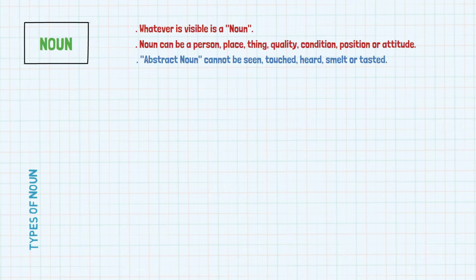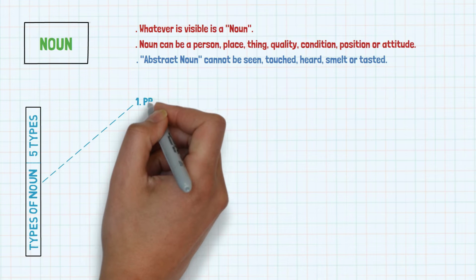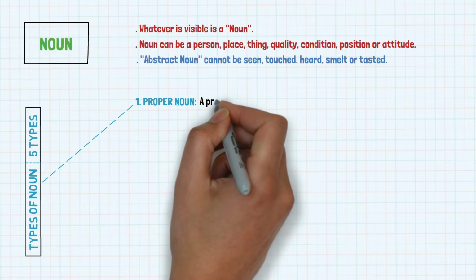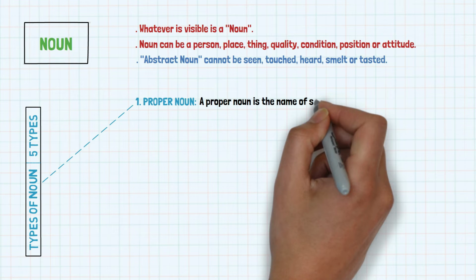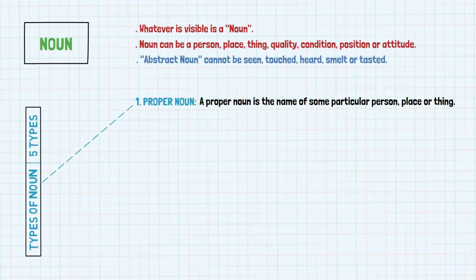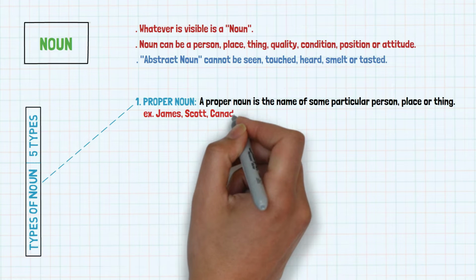Let's see the types of noun. Well, there are 5 types of noun. 1. Proper noun. A proper noun is the name of some particular person, place, or thing. Examples are James, Scott, Canada, etc.